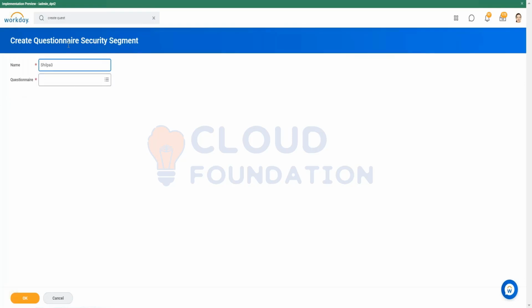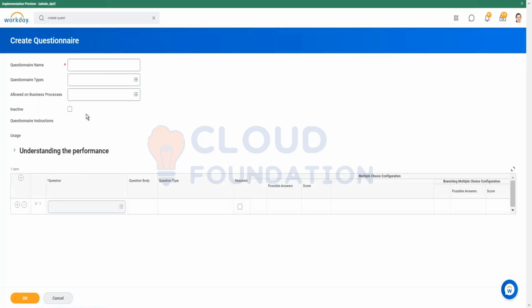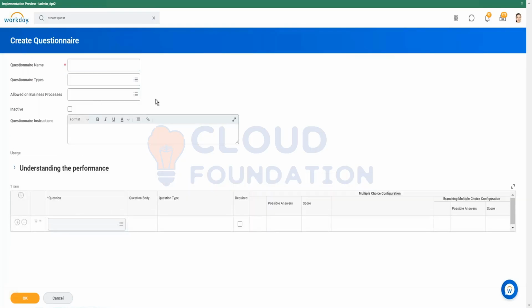What a segment for questionnaire does is it collects one or more questionnaires into one segment. Let's suppose I don't have any questionnaire and I want to create one. This is like a grouping, right? If I'm getting it. Exactly. Yes, the grouping of questionnaires.